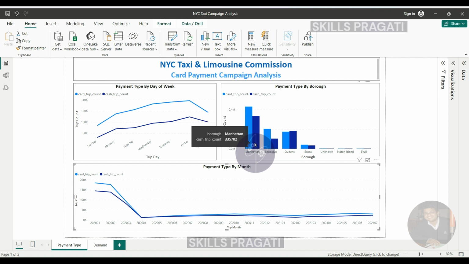Let's now talk about the visual on the top left here, which is the payment type by day of week.